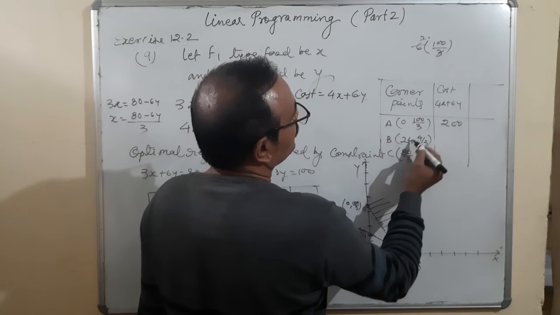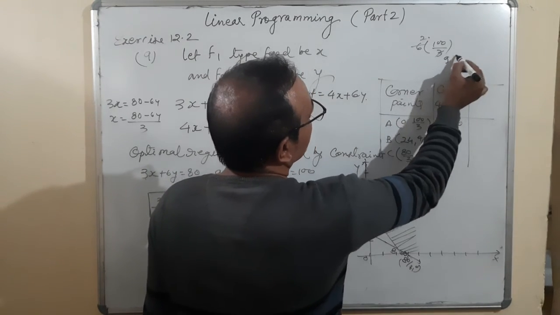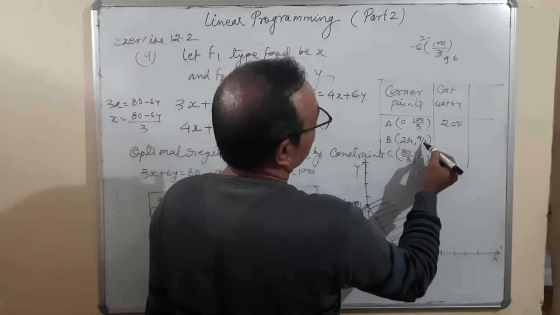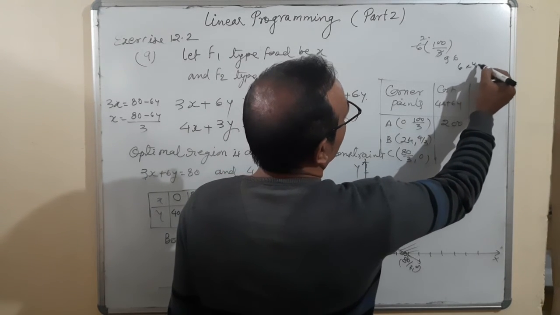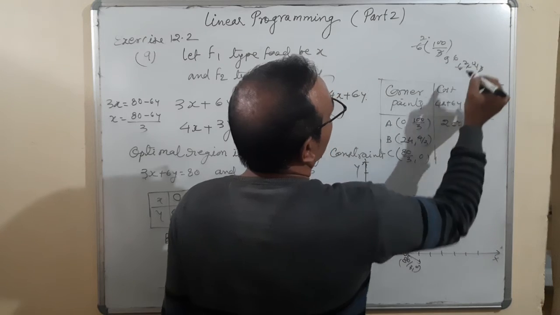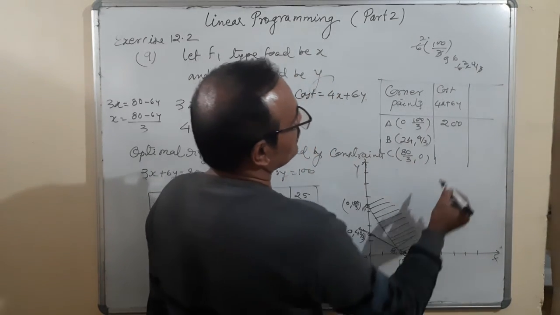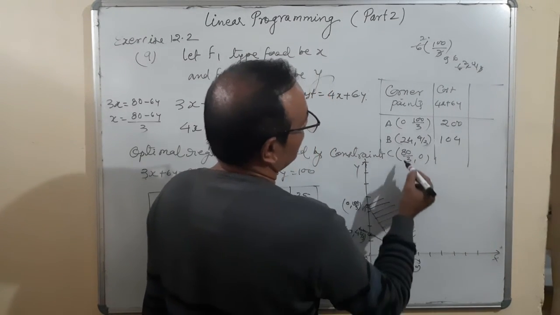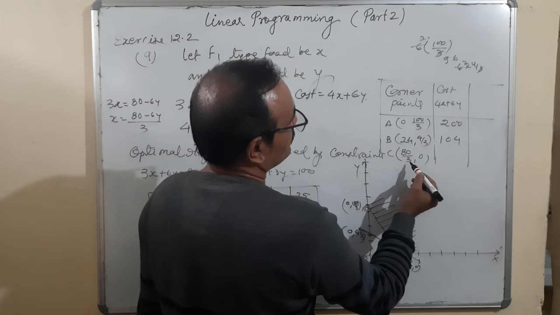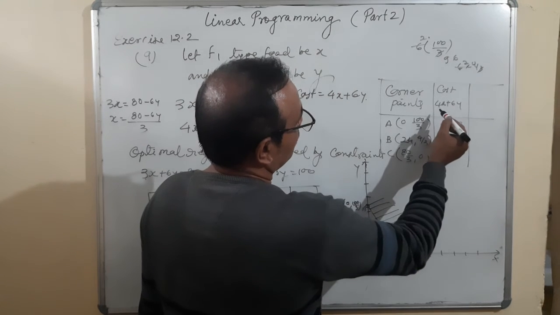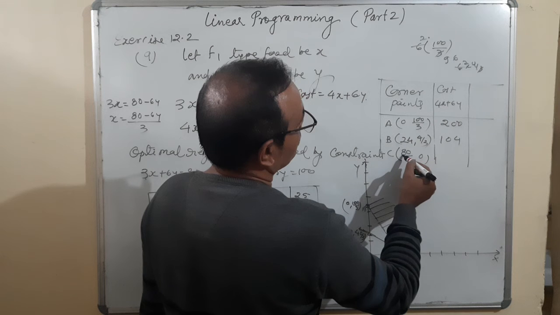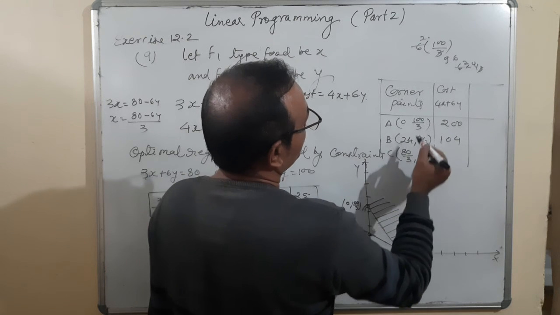That is 24, 24 4s are 96. 96 plus 6 into 4 upon 3, 2s are 6, 8. 96 plus 8, 104. And that is 80 upon 3. 8 4s are 32, 320 upon 3.